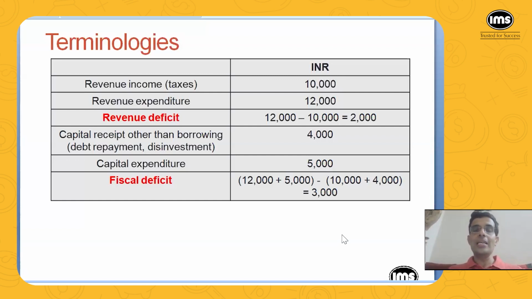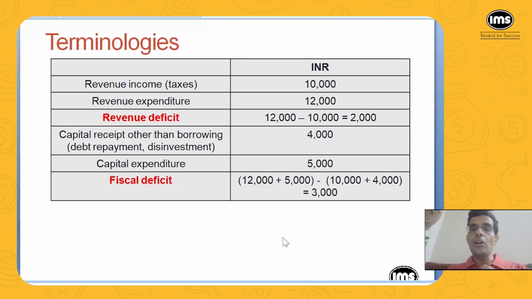The way it works is the government borrows from the financial market in the form of government bonds. Okay? So the government will borrow from different banks and other financial institutions to the extent of 3,000 rupees by selling government bonds. And this is how the government bridges the expenditure.